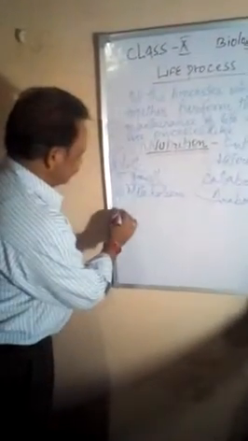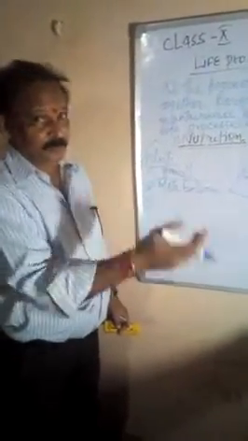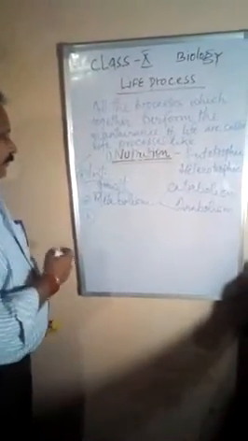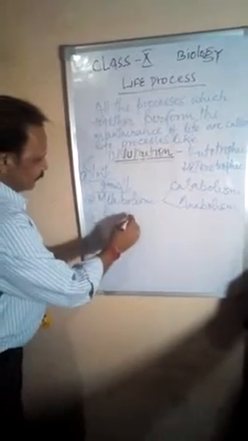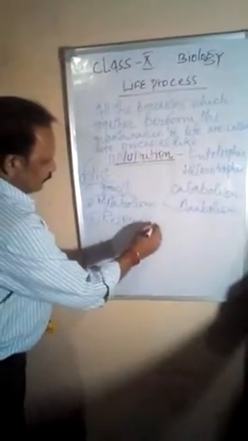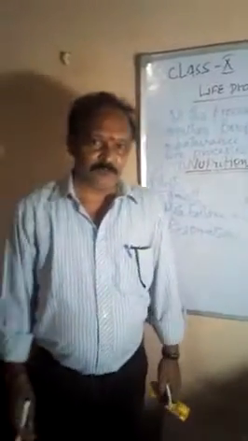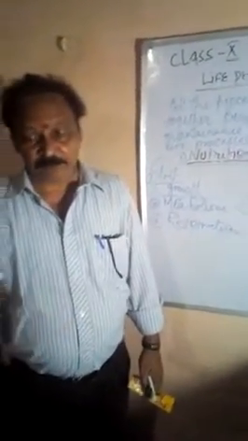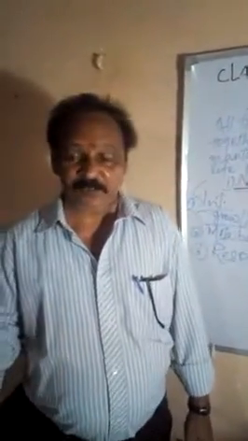Third characteristic feature of all living beings is respiration. Respiration is a very essential phenomenon in living things, whether they are plants or animals. Plants also respire, animals also respire.